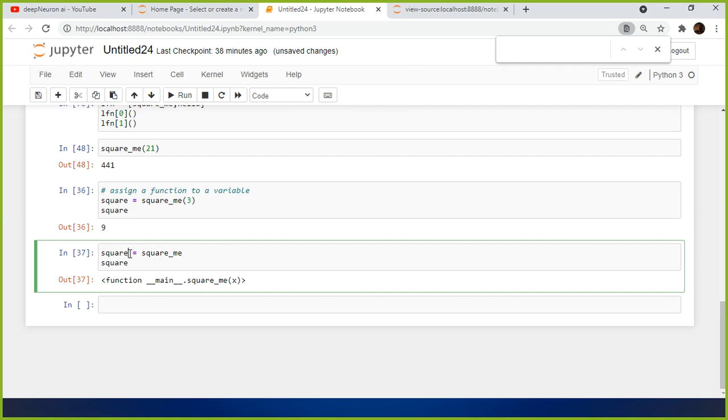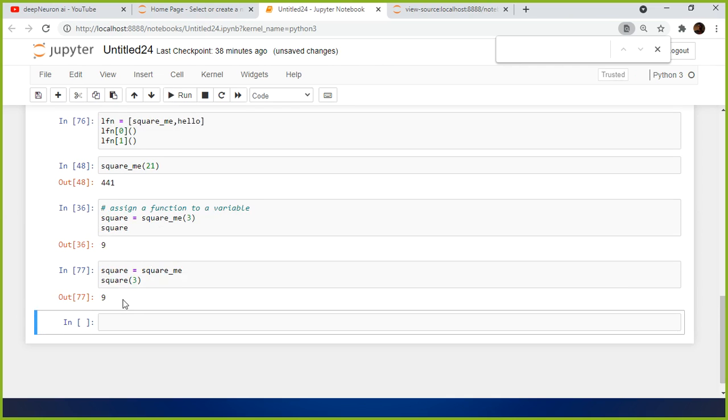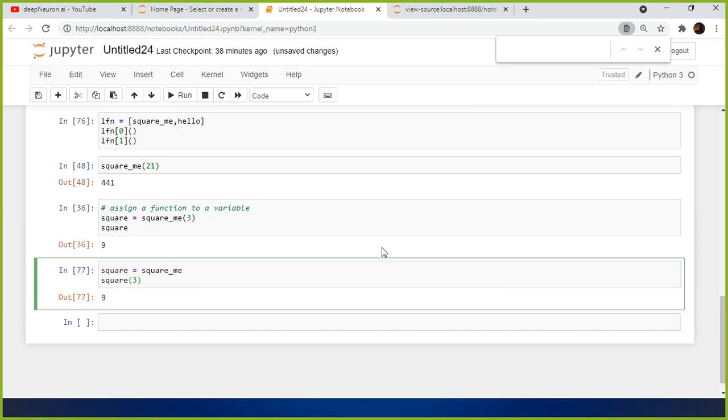That means this is also a function. Here you can pass the value, see, 9, right? This variable itself became a function, because you assigned the address of this function to this variable. That means this is nothing but a function, the same as your square_me function.